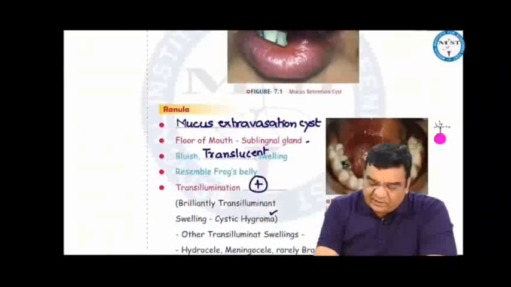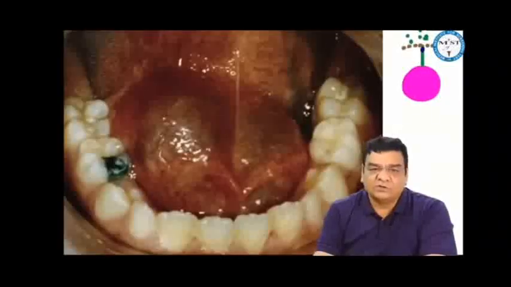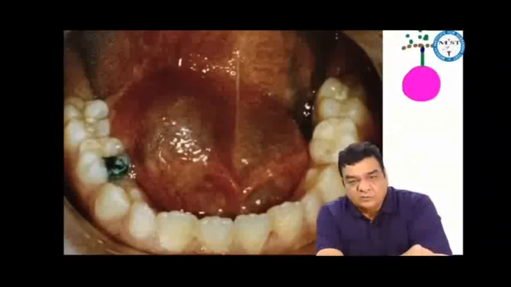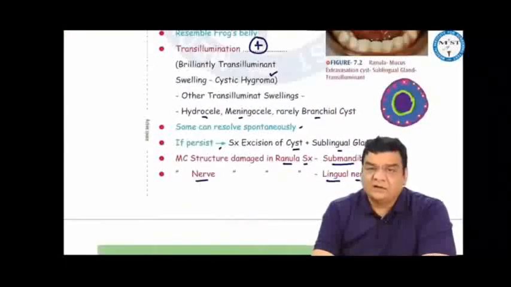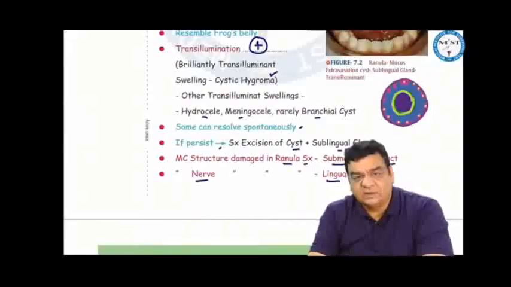Related to sublingual gland, there may sometimes be a ranula in the floor of the mouth. This is a bluish translucent swelling. This is a mucus extravasation cyst. It shows positive transillumination because of clear fluid inside, and it resembles a frog's belly. That is by the name ranula, from Rana tigrina. These ranulas are transilluminant. The most brilliantly transilluminant swelling in the body is a cystic hygroma. Other transilluminant swellings include hydrocele, meningocele, and rarely branchial cyst.